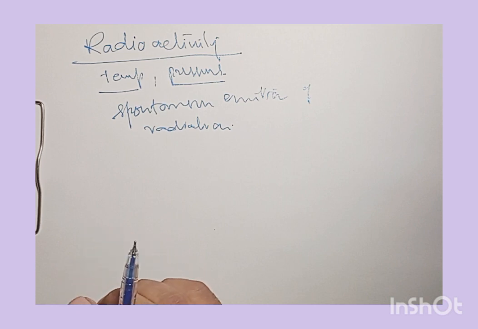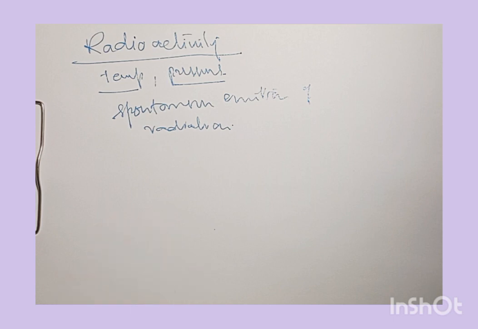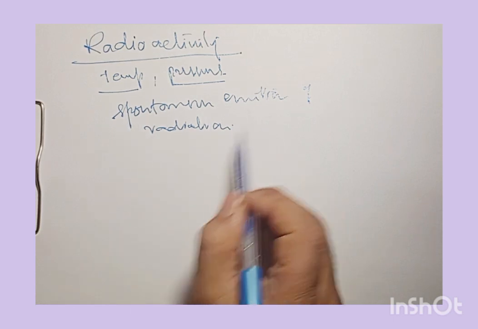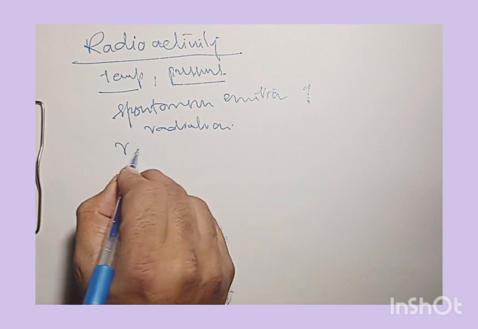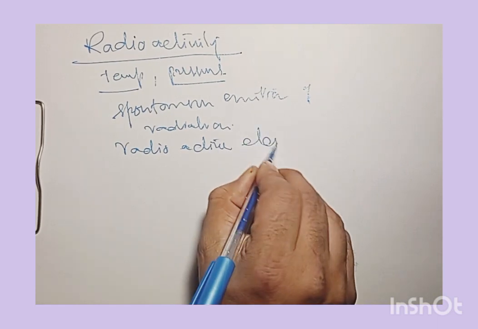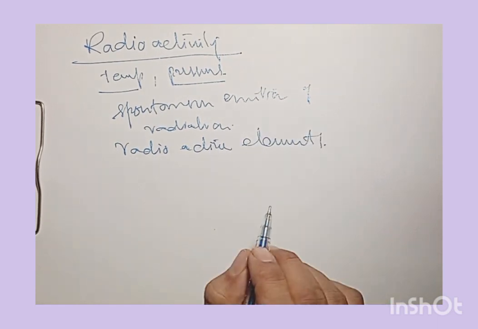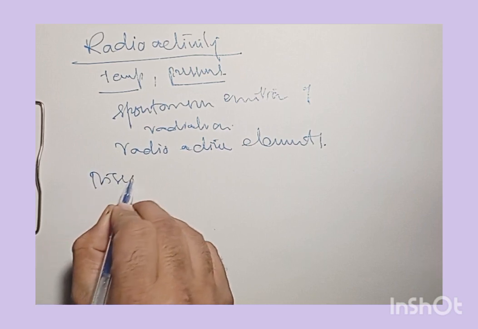This phenomenon is referred to as radioactivity, and the elements that undergo this spontaneous emission of radiation, we call them radioactive elements.